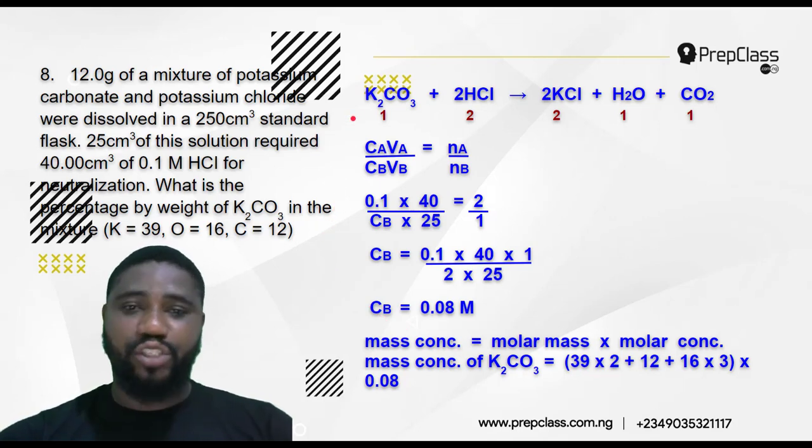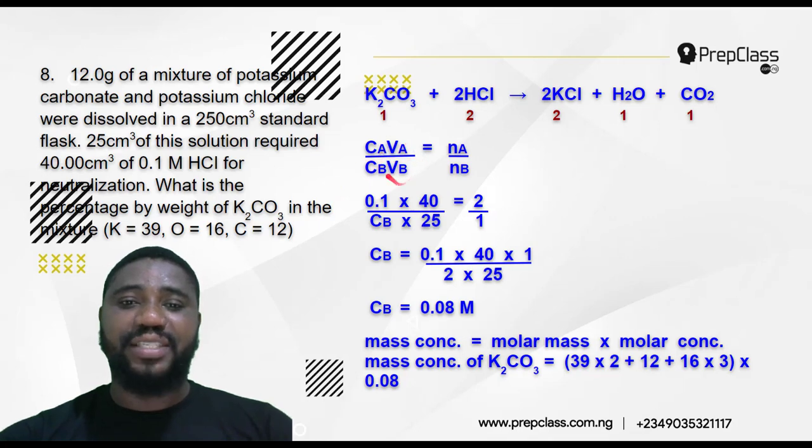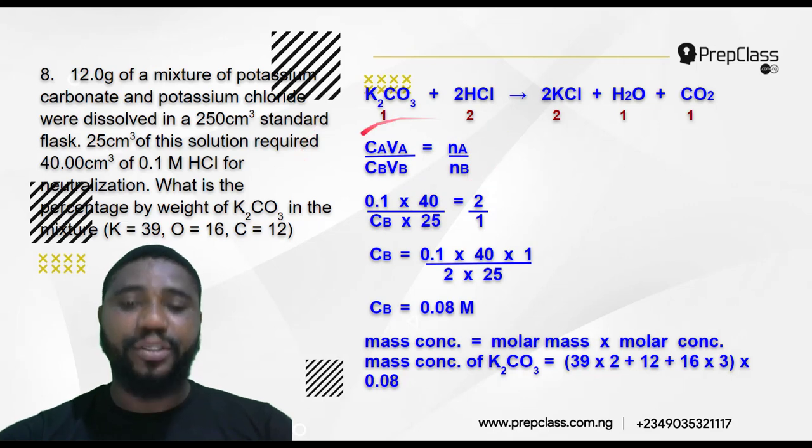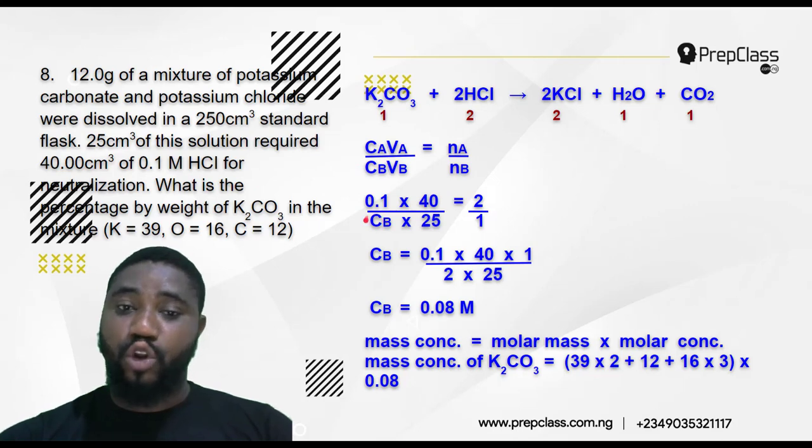So to find the molar concentration now, CAVA over CBVB equals NA over NB, our formula for titration. So CA, which is concentration of the acid, which is 0.1, times VA, volume of the acid, which is 40, all over CB, concentration of the base. We don't know what it is.